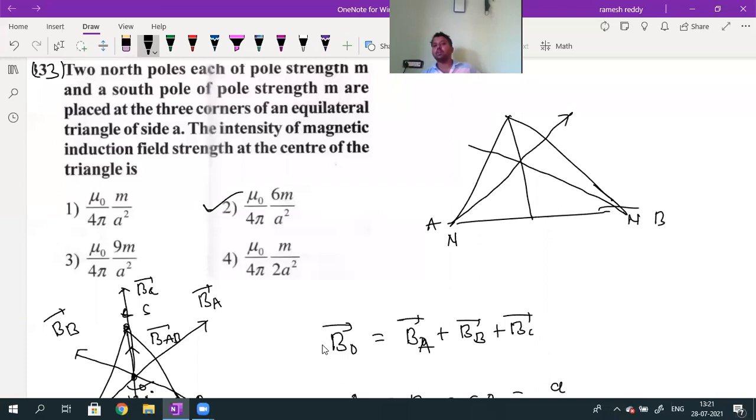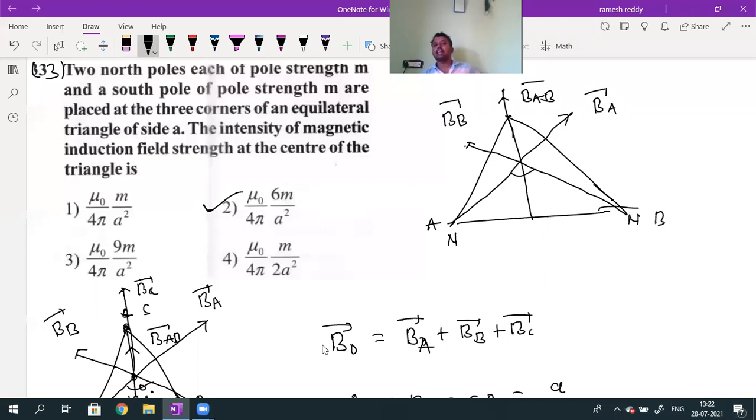Due to this north pole, we call the magnetic field value B_A bar, and due to the other north pole, the magnetic field value is B_B bar. The angle between B_A bar and B_B bar is given as 120 degrees. By applying the parallelogram law, when these two are represented as two sides of a parallelogram, the diagonal will give you the resultant, which is B_AB bar.